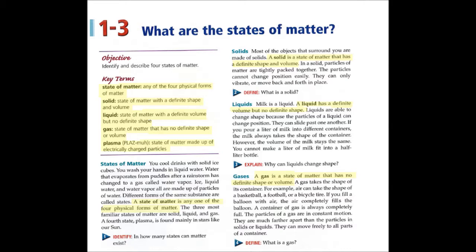Different forms of the same substance are called states. A state of matter is any one of the 4 physical forms of matter. The 3 most familiar states of matter are solid, liquid, and gas. A 4th state, plasma, is found mainly in stars like our sun. 1. Identify. In how many states can matter exist?